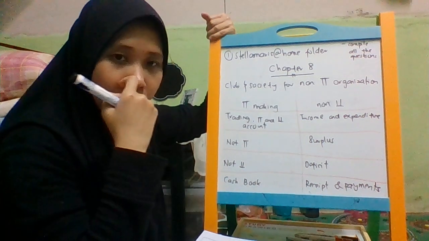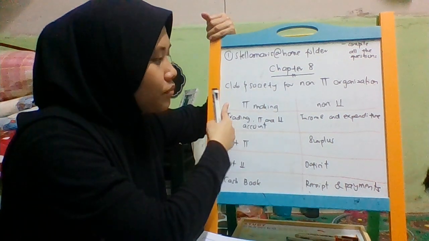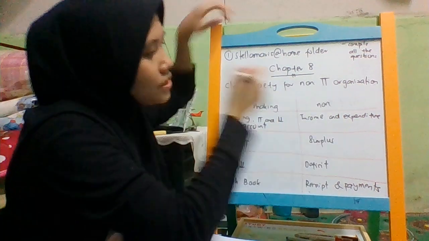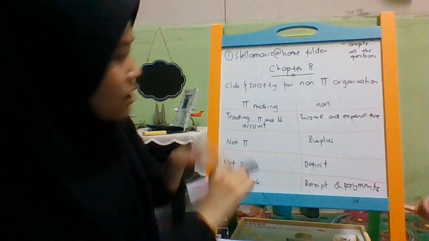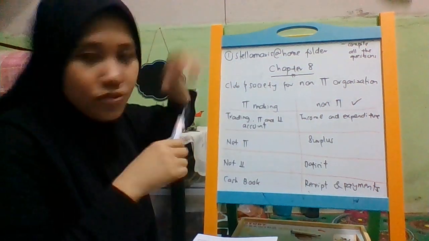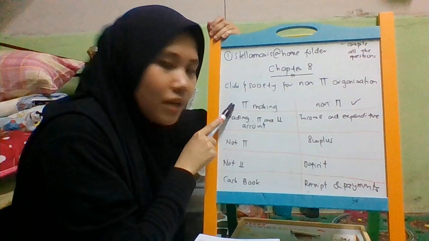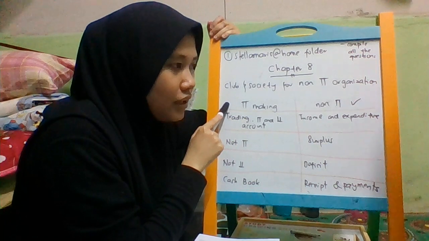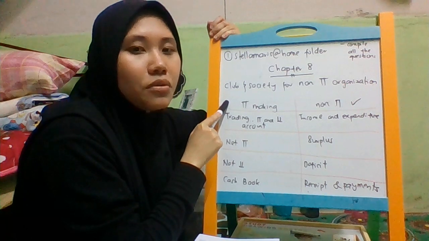Before we go further, I need to differentiate between the profit-making organization and the non-profit organization. Our focus for today will be the non-profit organization, but before that, I need to differentiate first: profit making and non-profit organization. Profit making is the normal one that we already learned before this.